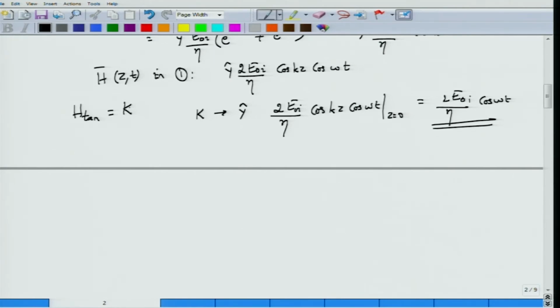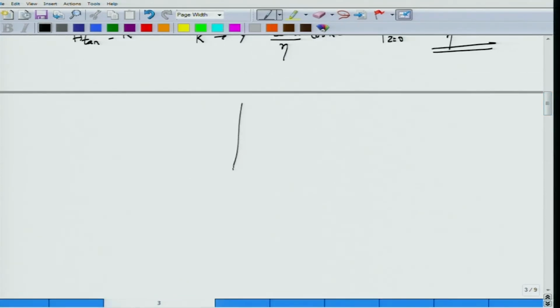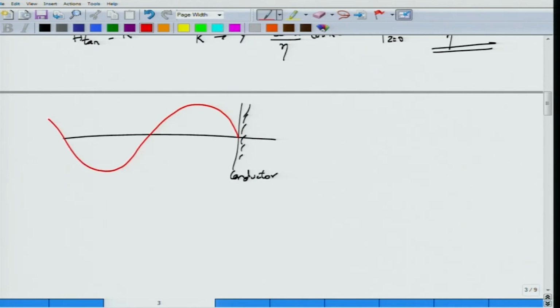Okay. So you can actually sketch at this particular point how the fields would look away from the conductor. So this is my conductor surface that I have considered, and if you look at the electric field, the field must be going to 0 at the origin, at the conducting surface. Therefore the electric field would go something like this with a maximum amplitude of 2 E0I, whereas the magnetic field would actually be non-zero at this point, and then it would go around like this. I hope I am drawing them nicely. So it would go around like this with a maximum amplitude of 2 E0I by eta.